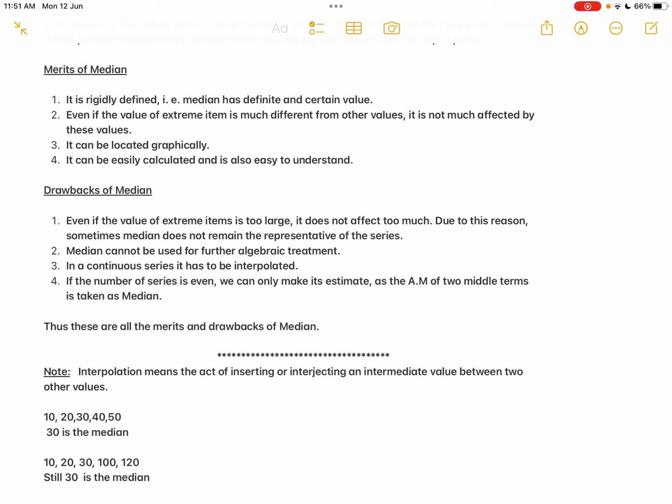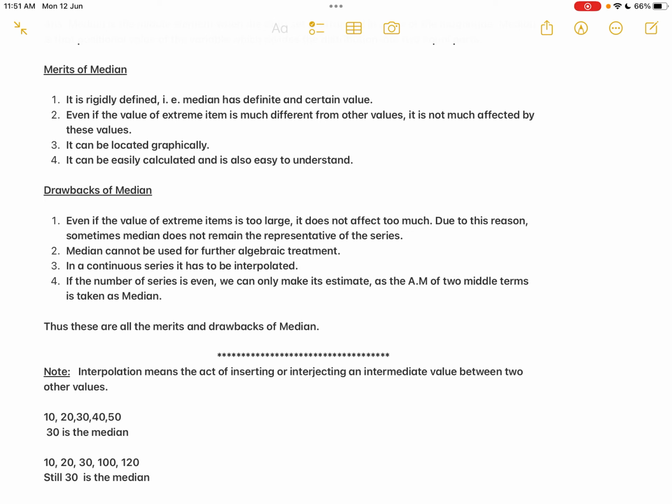Or in other words, to calculate the median, there is no necessity for having specialized or expert knowledge. So it is easily calculated and easy to understand. This is also one of the characteristics of a good average. So median is having that kind of characteristic.